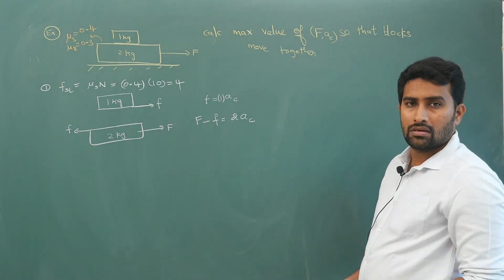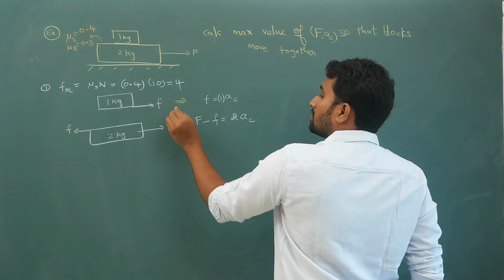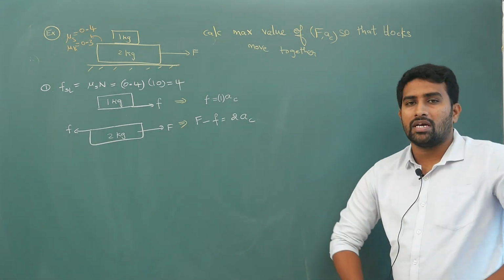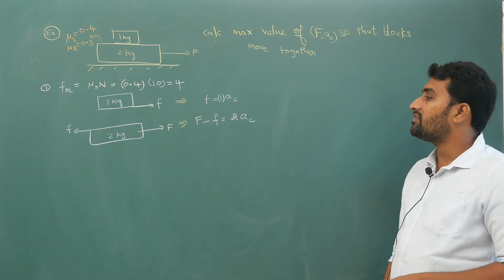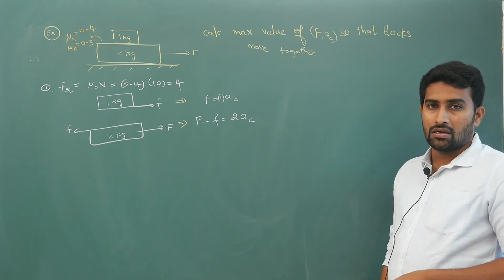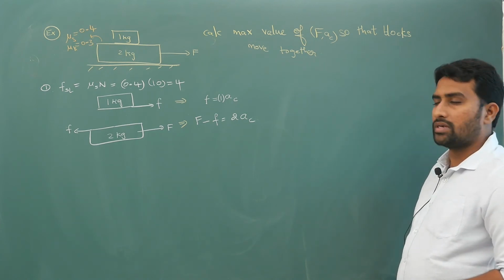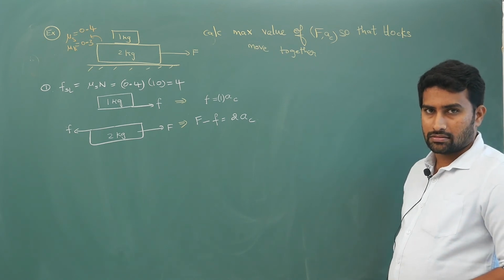What is that I have done? I have written the force equation and acceleration equation in the horizontal direction. Your frictional force is 1 times common acceleration on the top block, and capital F minus small f is 2 times common acceleration on the second block. Now we will eliminate common acceleration.